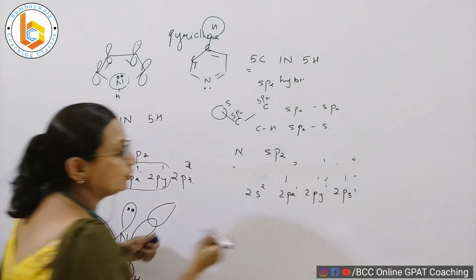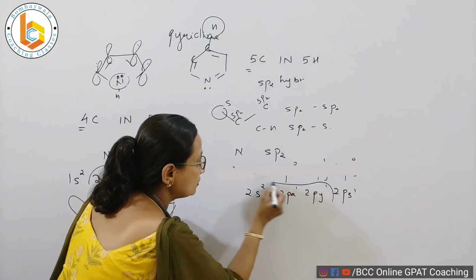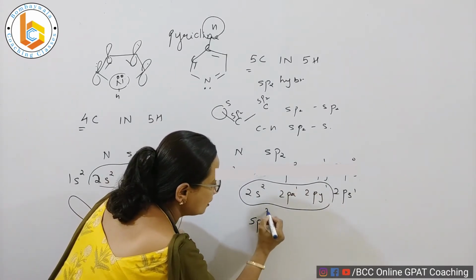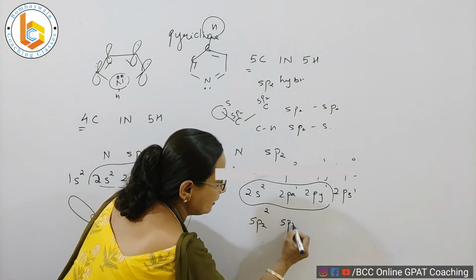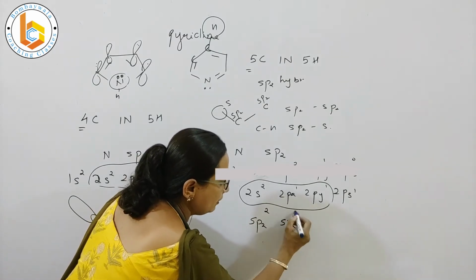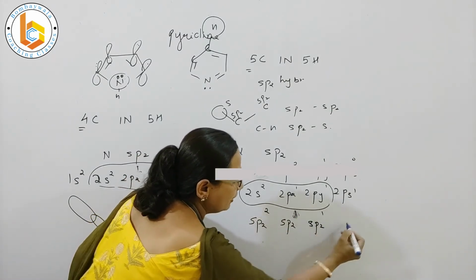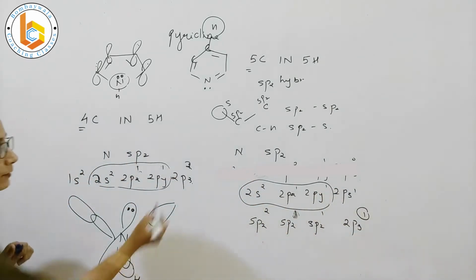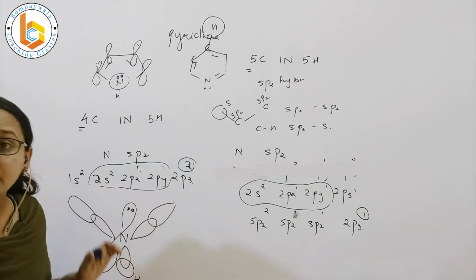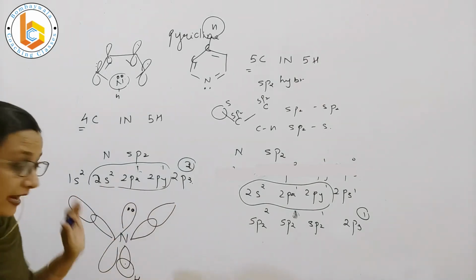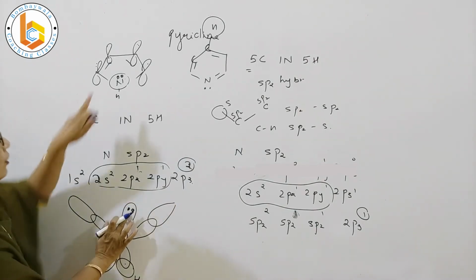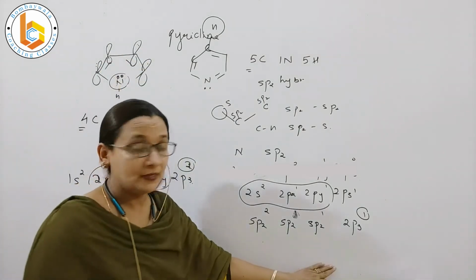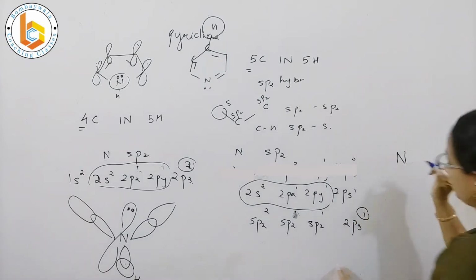So when this undergoes hybridization, it becomes 1 sp2 hybridized orbital with 2 electrons, 1 sp2 hybridized with 1 electron and 1 sp2 with 1 electron, and a pz orbital also with 1 electron. Here the pz orbital in pyrrole is containing 2 electrons, and that is why these 2 electrons were participating in the resonance. Whereas in pyridine, see, this is for example my nitrogen.